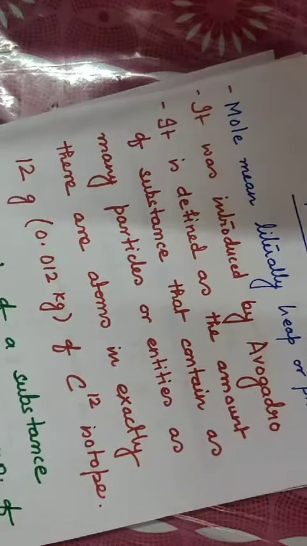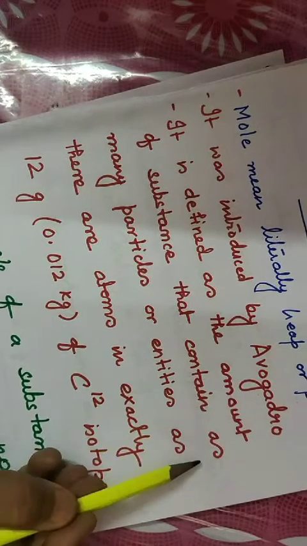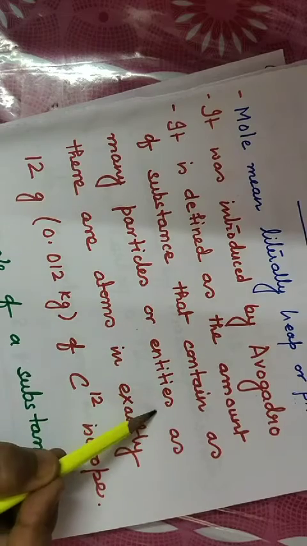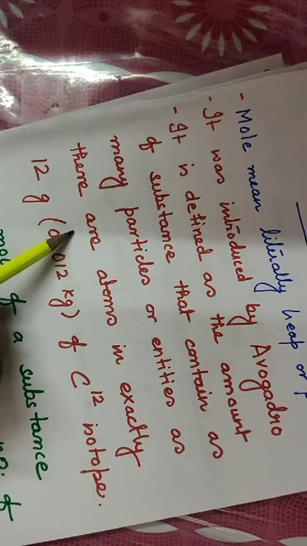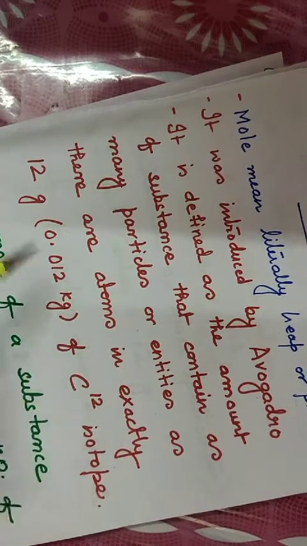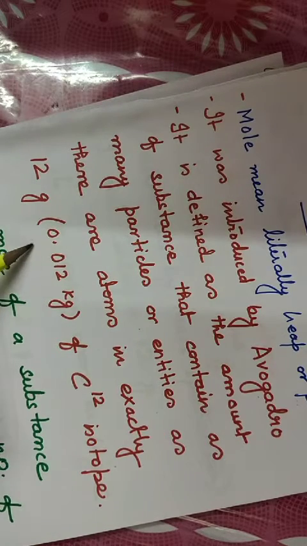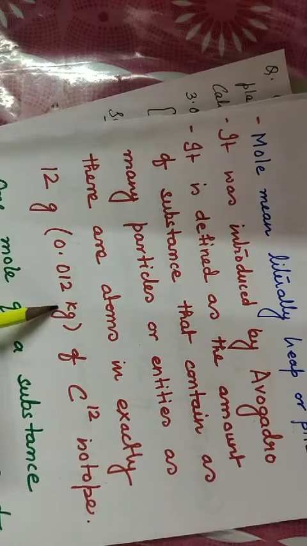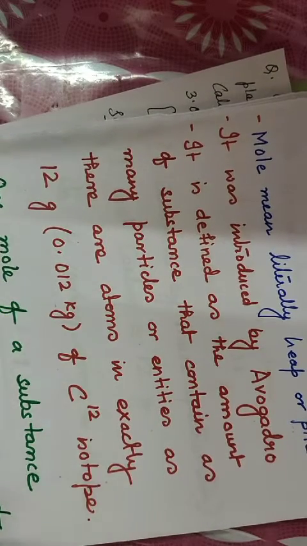It is defined as the amount of substance that contains as many particles or entities as there are atoms in exactly 12 grams of carbon 12 isotope. That is, 1 mole means that number of particles which is present exactly in 12 grams of carbon 12 isotope.